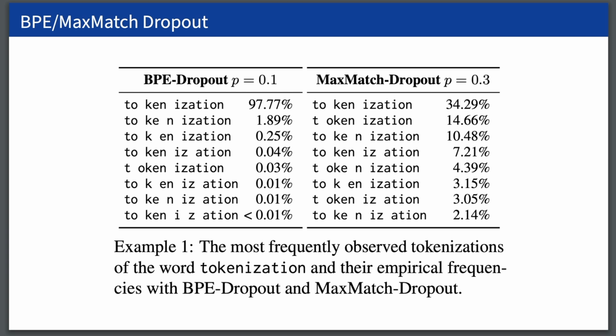Specifically, there are inputs for which MaxMatch and BPE dropout tokenization distributions are guaranteed to be biased. This paper came about because we thought that this extreme biasness meant that the aforementioned benefits of subword regularization were being artificially limited, and so the corresponding performance gains that we should expect are also being artificially limited. The biasness means that the model is exposed to fewer unique tokenizations during training, so it will still have a strong reliance on the canonical tokenization, and it will be less robust to different tokenizations, and it will have less unique data added as data augmentation.